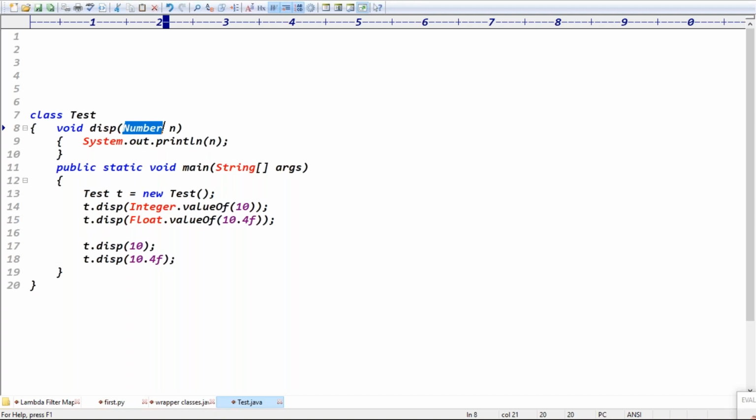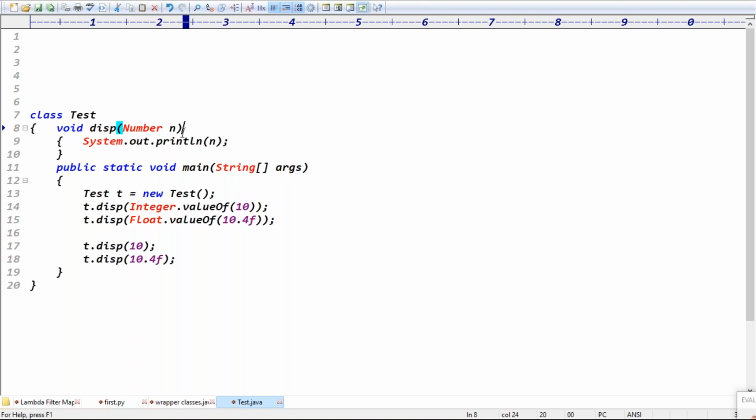Then what happened, guys? Here this number is automatically converted to which format? Object format, right? That concept is autoboxing. So because of autoboxing, the data is automatically converted, right?